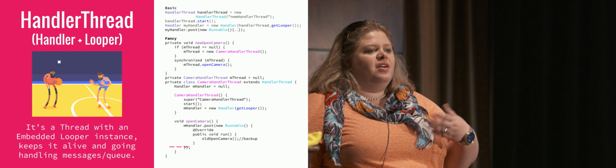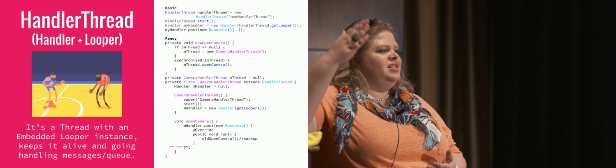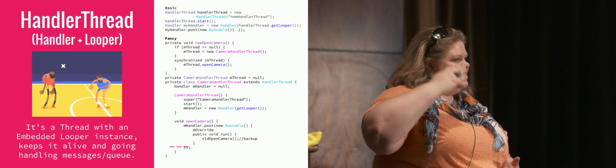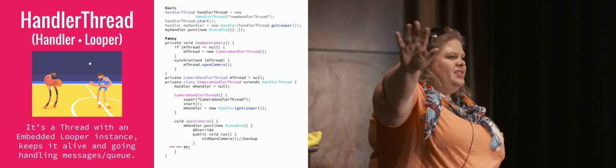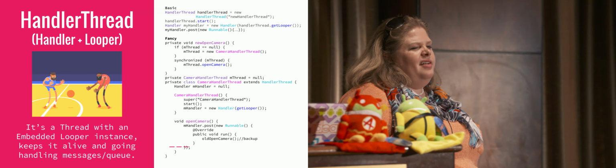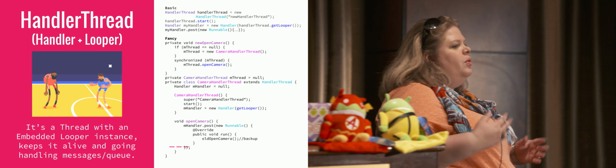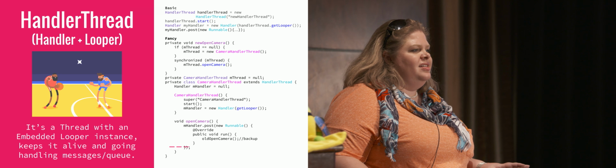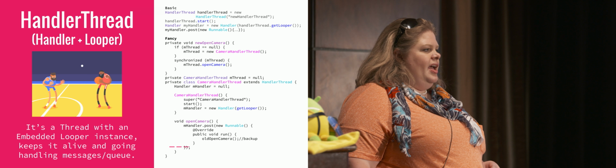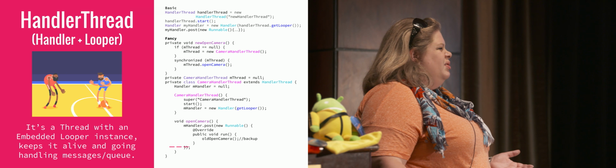Because now, if you're not using that thread, you have computation that is continually going on in the background, and you are using system resources. It's not like it just stays there. So why would I want to have something like this actually run? Well, what if I have a task that I have no idea whether it's going to take 5 seconds or 50 seconds? And async task might not be a good idea for it because I might need it